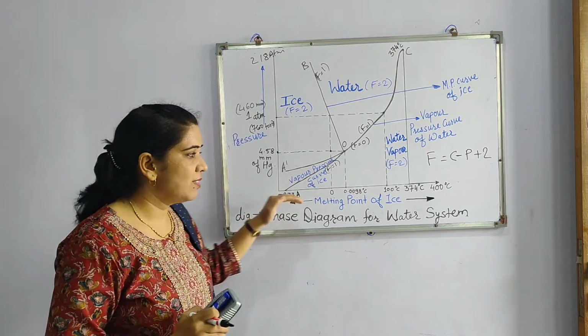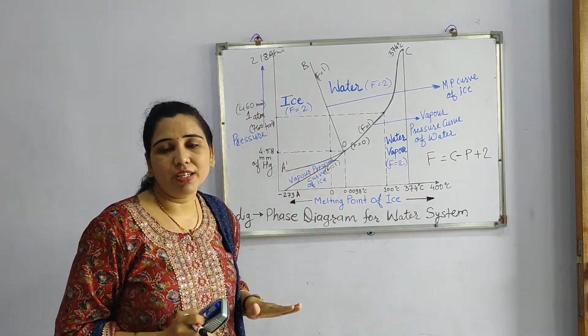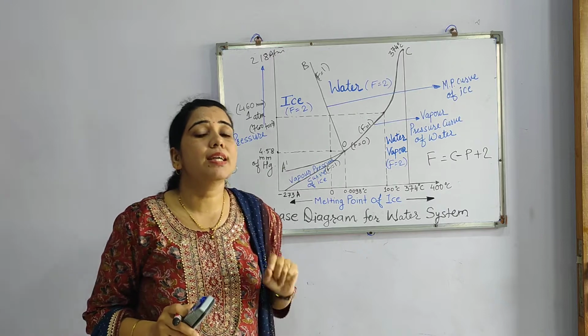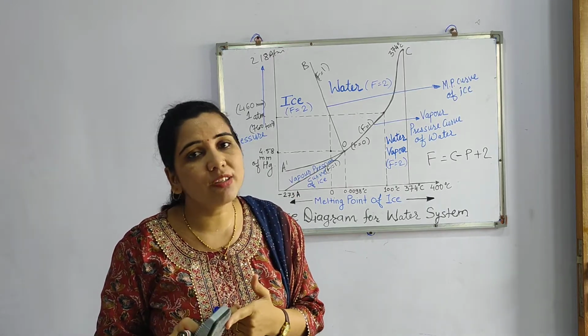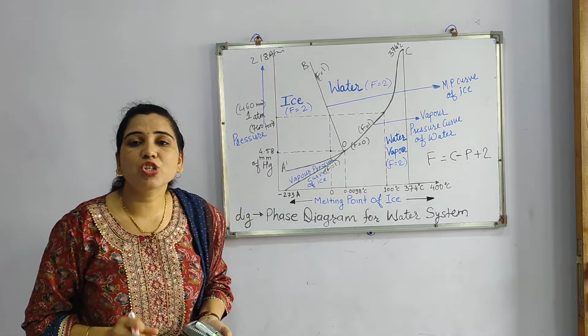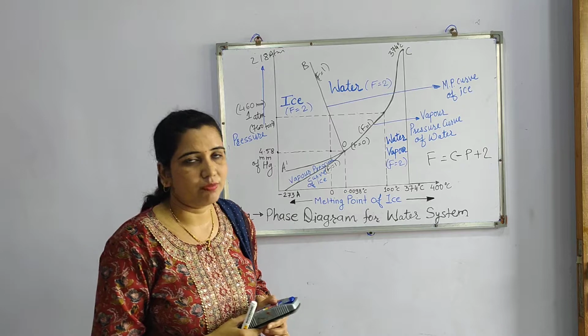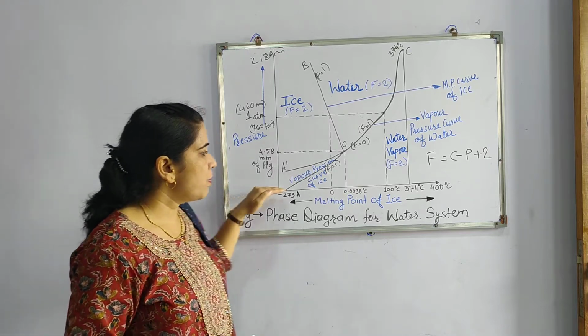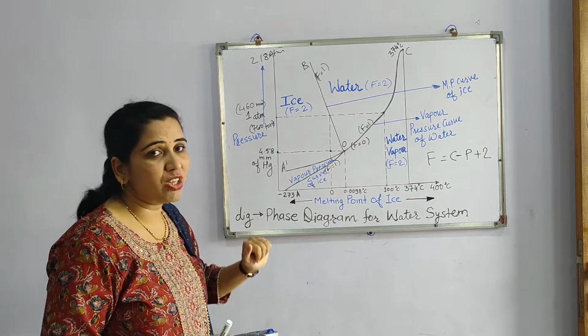And on the y-axis pressure is given, because we have to consider only temperature, pressure and concentration, and in this case concentration is 100%, which is also called a unit concentration.